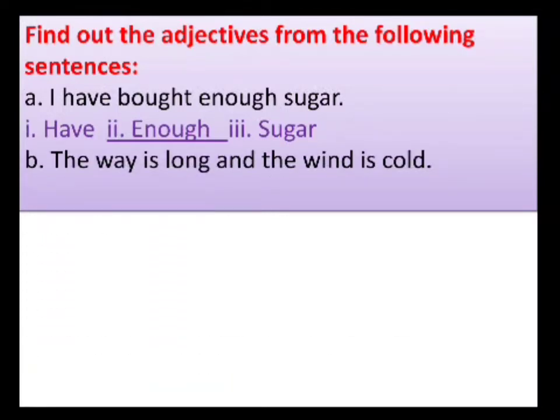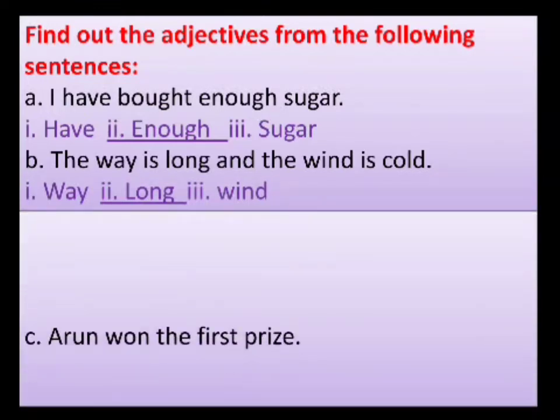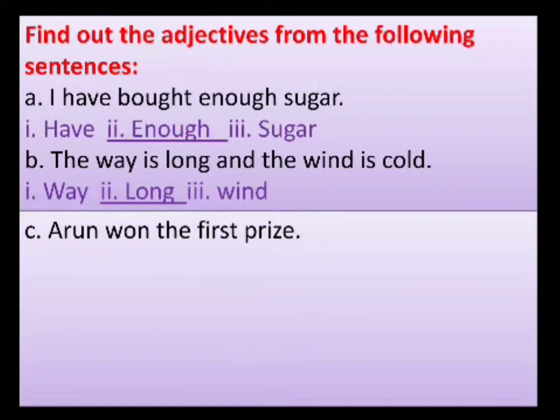The way is long and the wind is cold. Our options are way, long, wind. Long is the descriptive adjective. Third one, Arun won the first prize. Our options are won, first, prize. All the numbers as adjectives are called numeral adjectives.